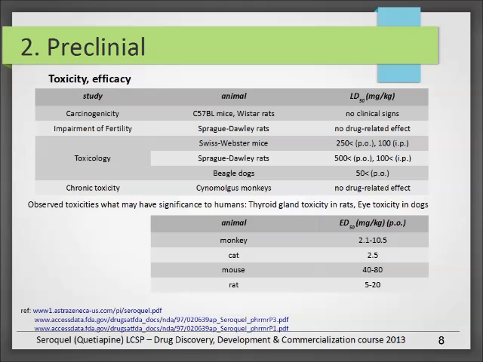They found two effects though, that can have a significant effect on humans: thyroid gland toxicity in rats and eye toxicity in dogs. But later in human studies these side effects were not really great. I mean, it didn't have any effect on the approval of the drug, but on the animal models these effects were significant, enough to mention it on the documents.